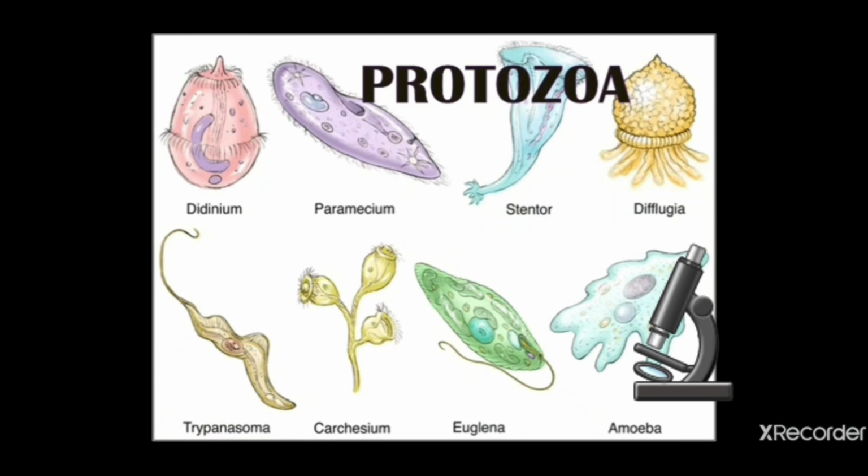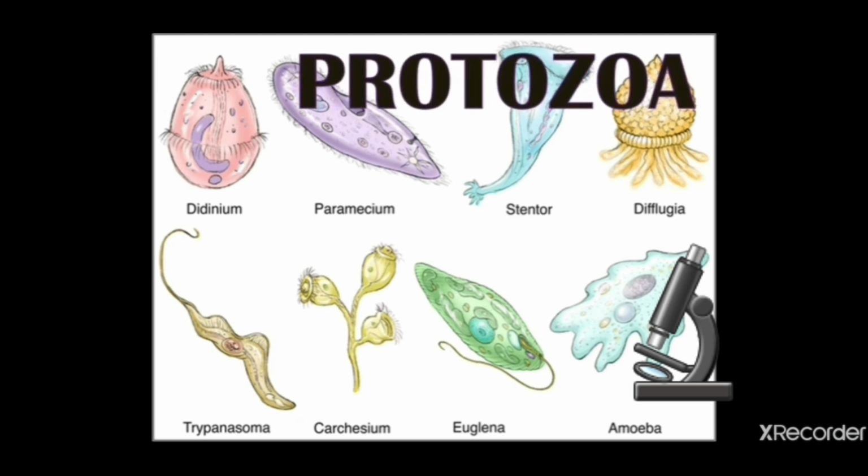Protozoa is a word made up of two words, proto and zoa. Zoa came from zoo, as in animals which are kept in a zoo. So zoo means something related to animals, and proto came from primitive. The organism which is of a very primitive type is known as protozoon. Here you can see a few images of protozoons. So we are now going to discuss protozoa, which means having a very simple structure.